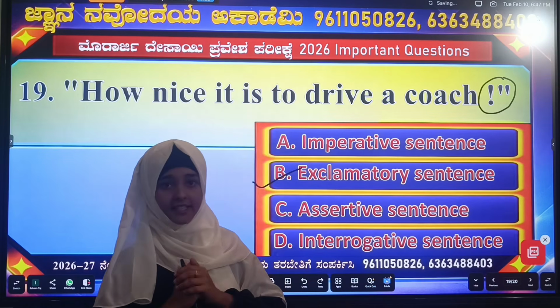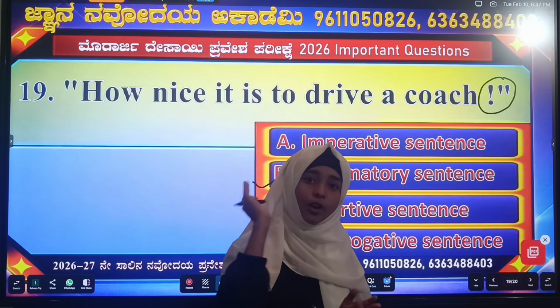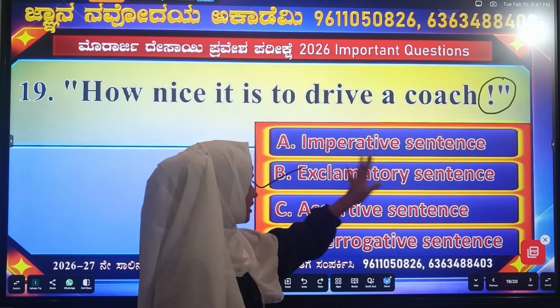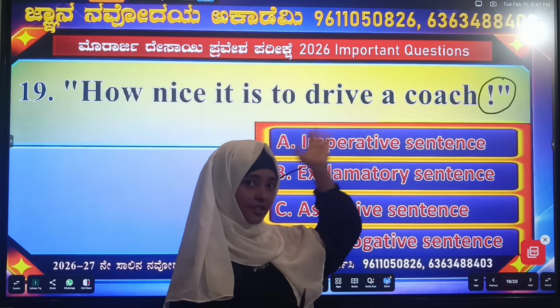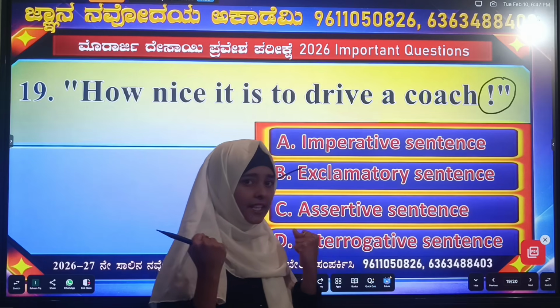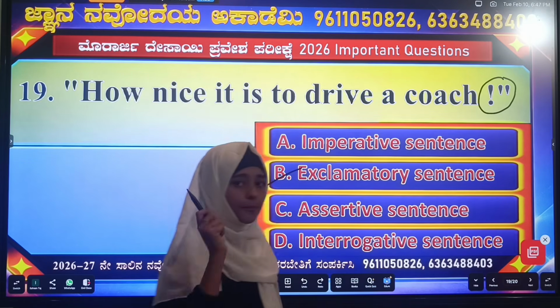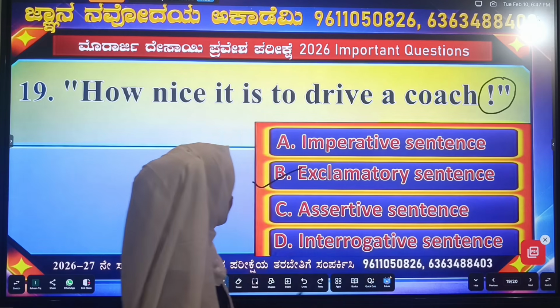Imperative sentence is a sentence which shows direct command, request or order. So exclamatory sentence, I already told you, is a sentence which shows strong feeling and emotions and ends with an exclamation mark.